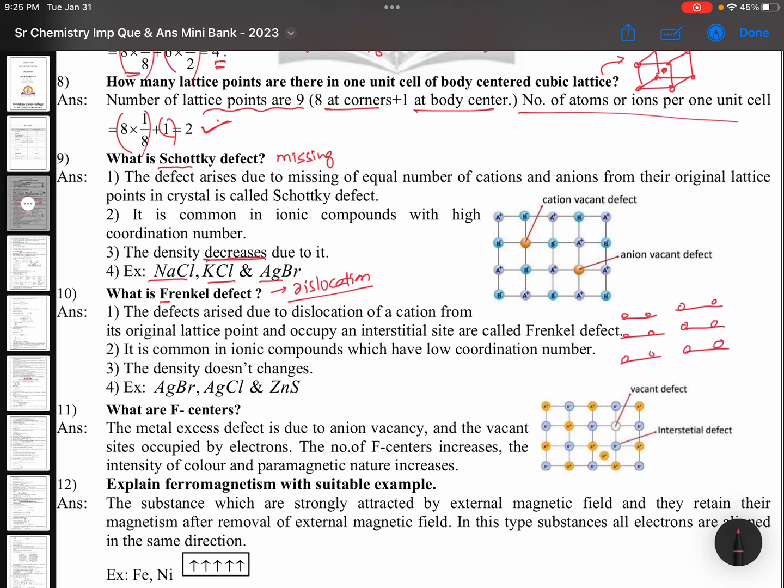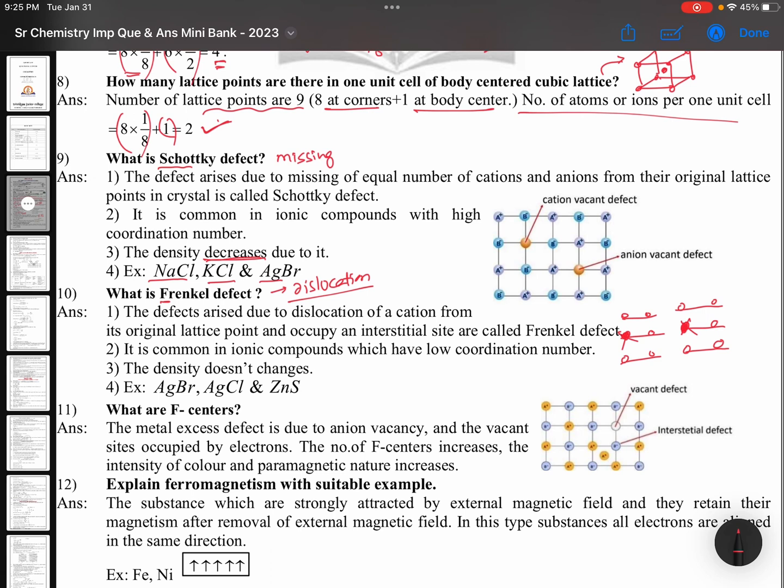I am just explaining a simple example. This student is missing, completely absent. When they are not coming to college because of some personal reasons, ill health or something else, brothers, cousins, auntie's marriage or something else, these 2 are absent. That is Schottky defect.